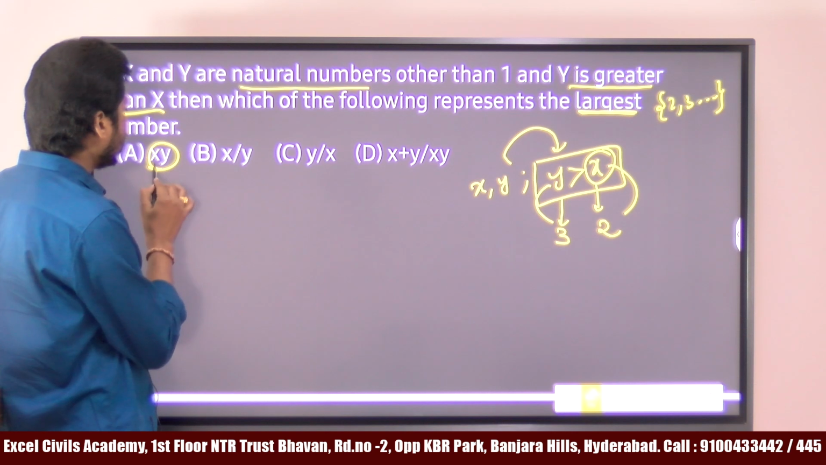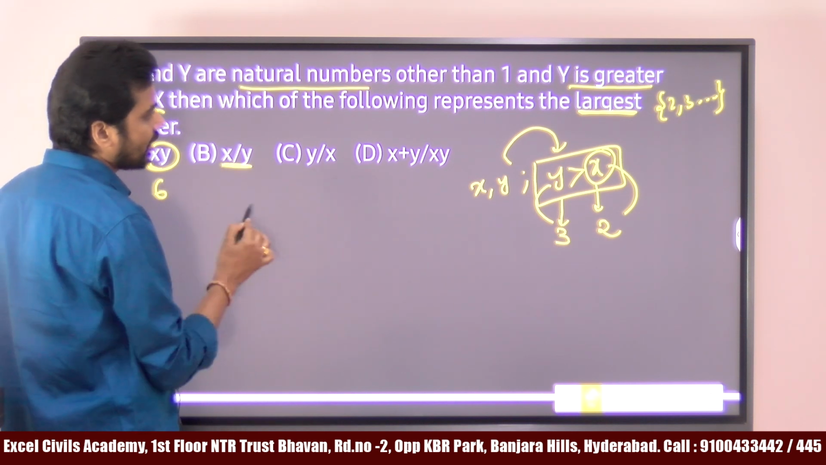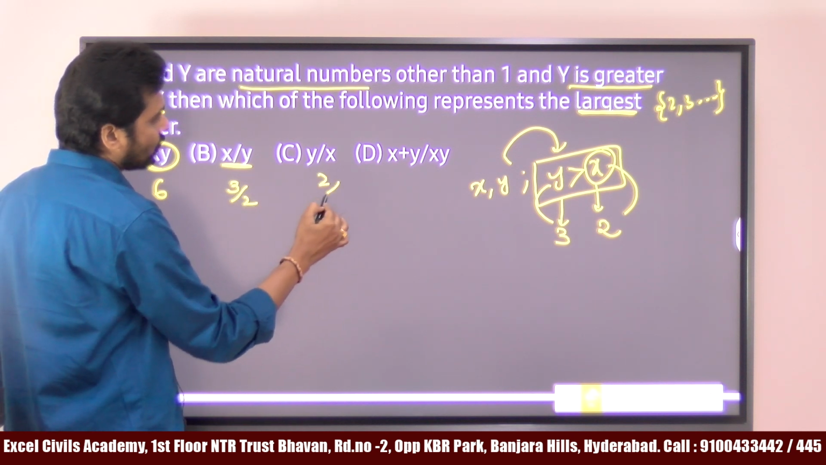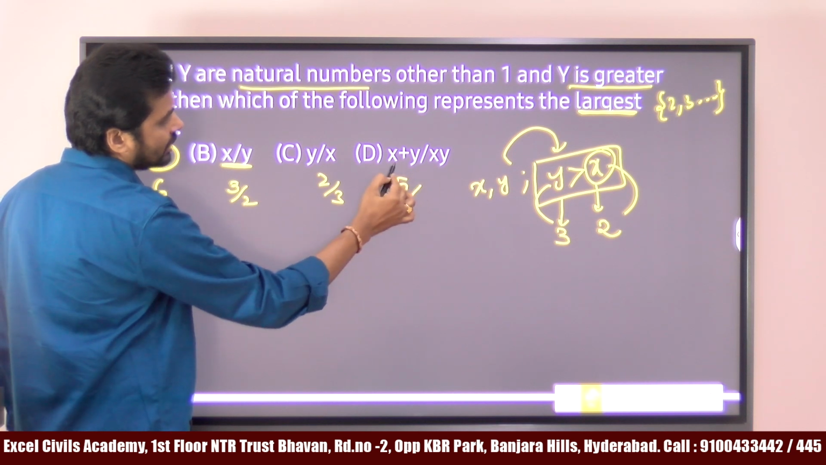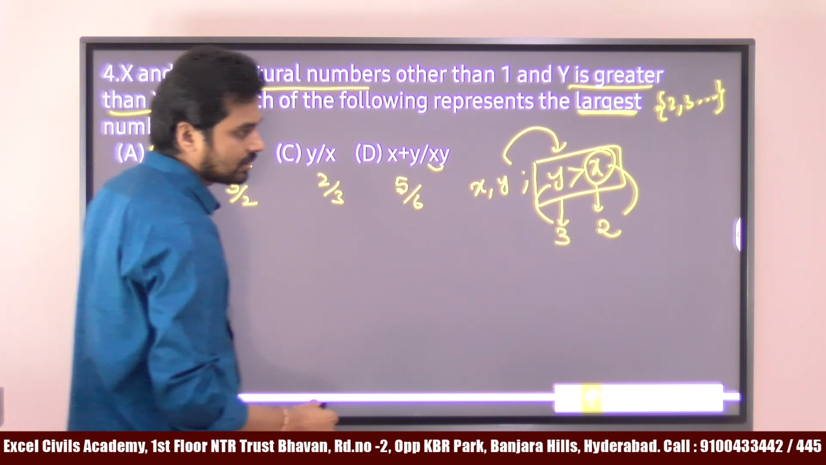Now, what is the XY value, Amma? X into Y means 3 into 2 is 6. X by Y means what? X by Y means 3 by 2. Okay. Y by X means what? 2 by 3. X plus Y, 3 plus 2 is 5. 3 into X plus Y means 3 plus 2. X into Y means what? 3 into 2 is 5 by 6.